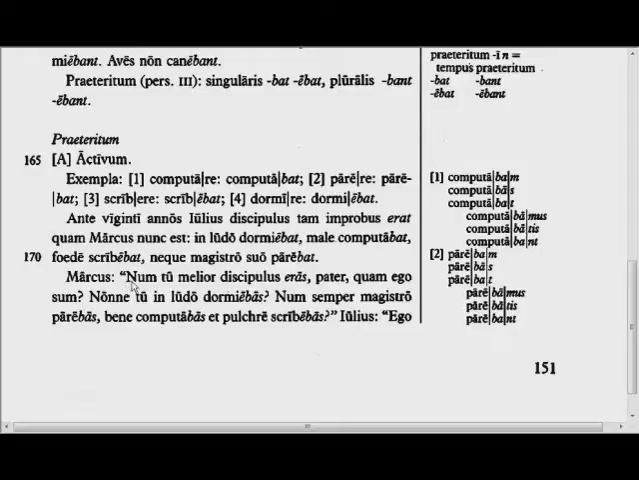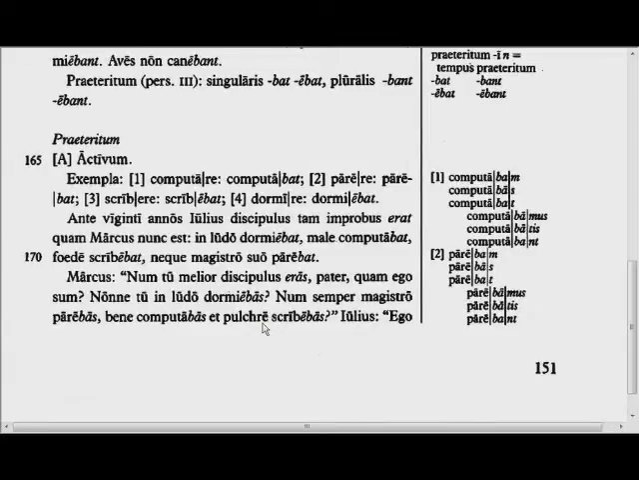Marcus: Surely you were a better student, father, than I am. Surely you did not sleep in school. Surely you always obeyed the teacher. You did your math well, and you wrote beautifully.